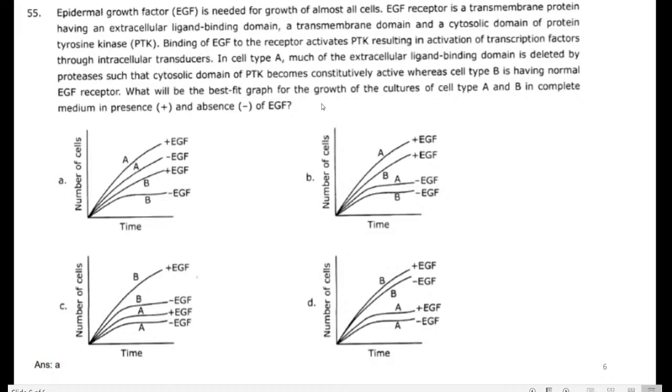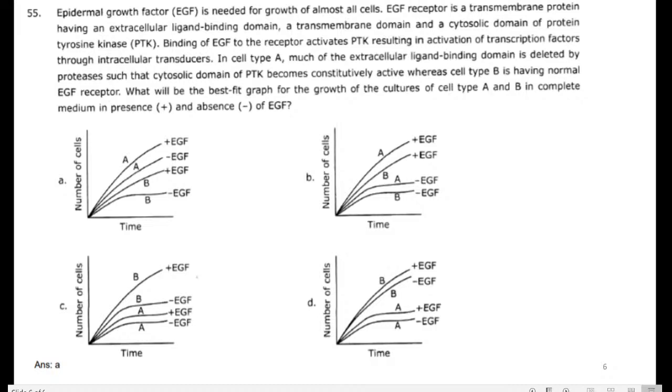The cytosolic domain is active only with the normal EGF, otherwise it does not work. But A works normally, without needing it. So as per the correlation of the statements, the B cells don't have EGF, so after a particular time there is no division in the cell, no improvement in cell number, a fully declined line.